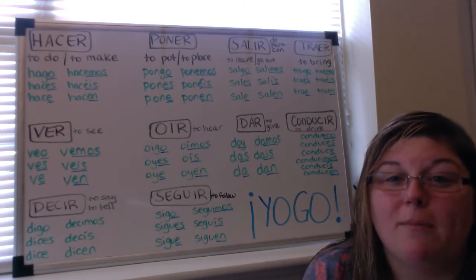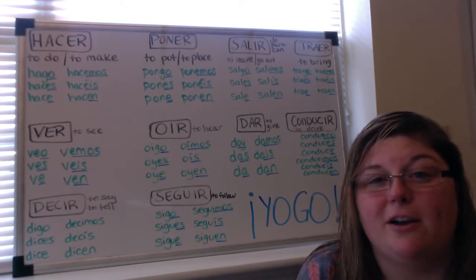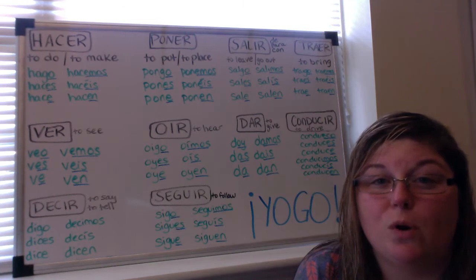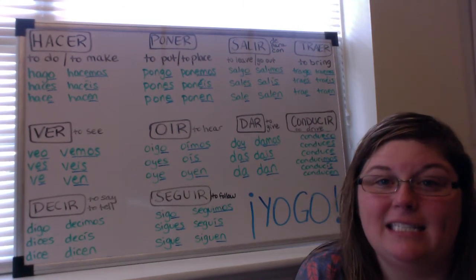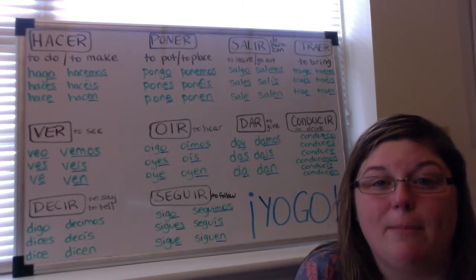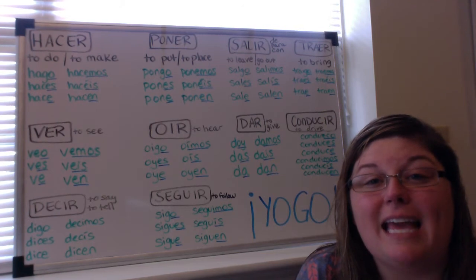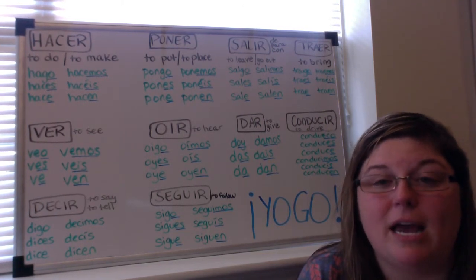Let's talk about what a regular verb is and what an irregular verb is really quickly before we get started. A regular verb is a verb that follows the normal patterns of conjugation. So for the present tense, that means you're going to drop the AR, ER, or IR and simply add on the endings that correspond to the person doing the action, the subject.